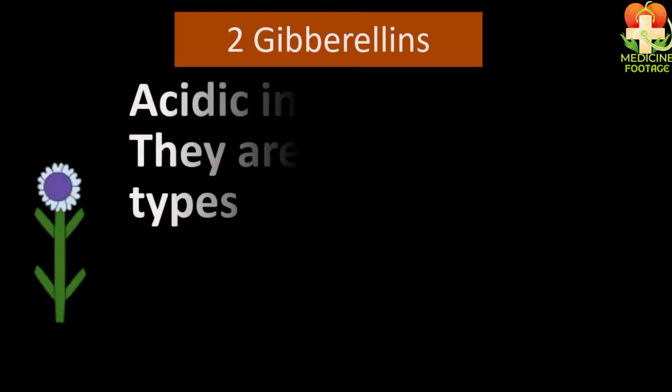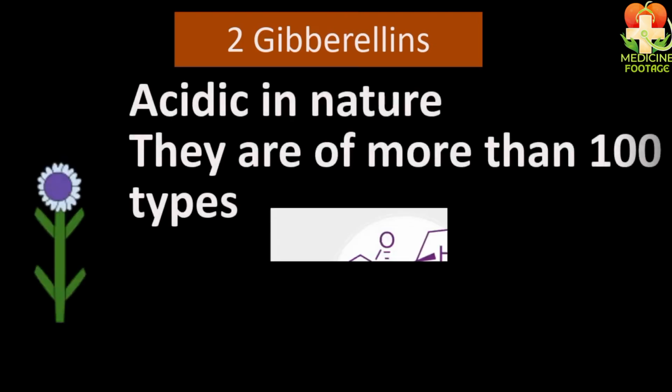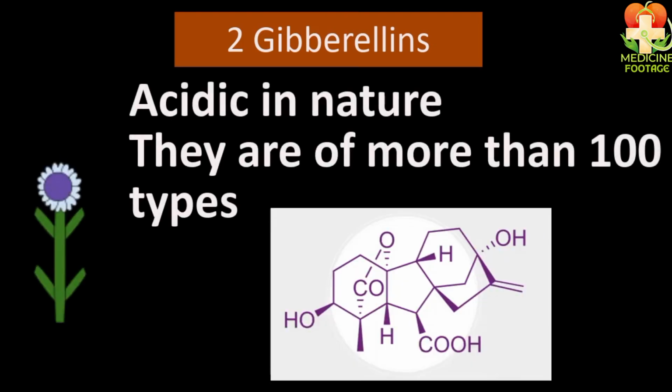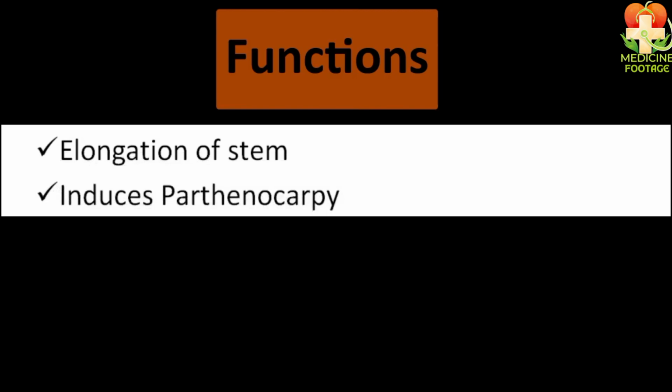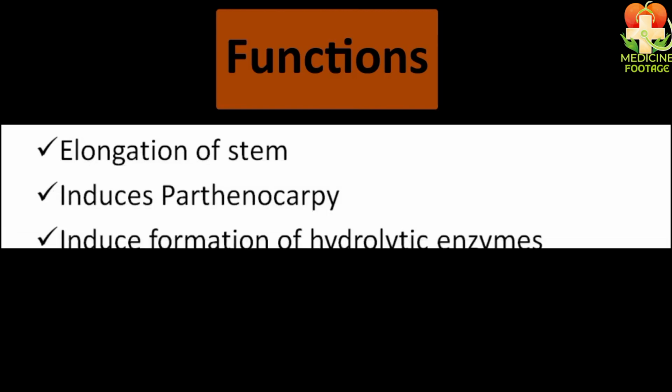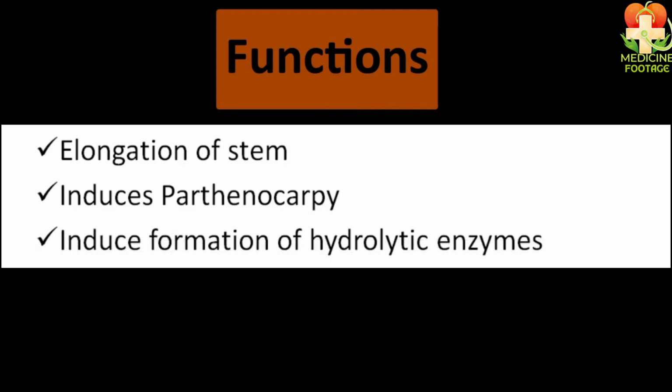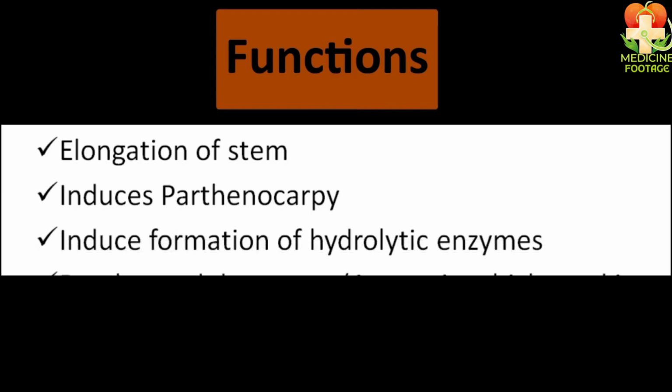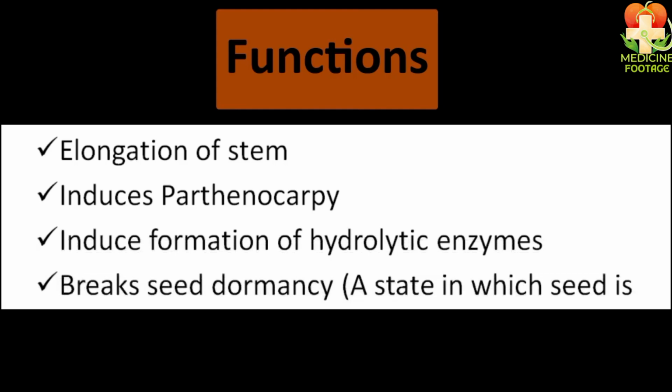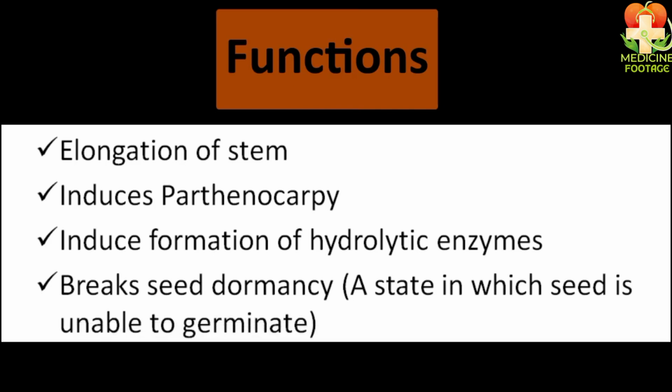Students, this hormone is acidic in nature. More than 100 types of this hormone have been discovered so far. If we talk about the functions of gibberellins, it helps in the elongation of the stem, induces parthenocarpy, induces the formation of hydrolytic enzymes in plants, and the main function, it breaks seed dormancy.